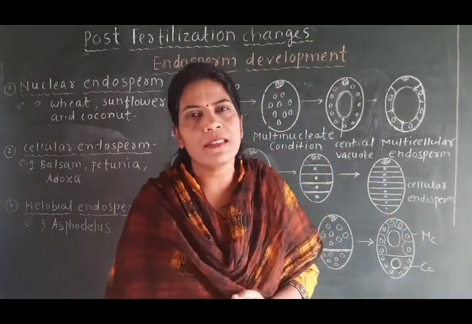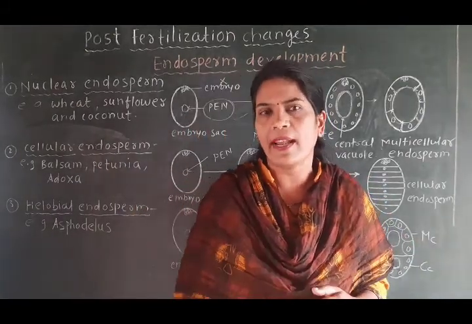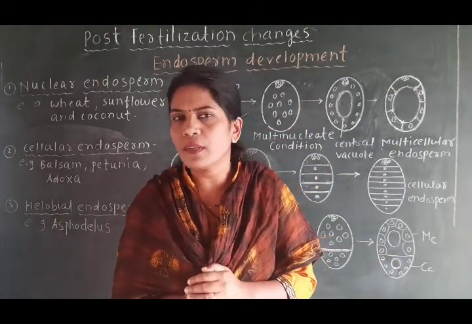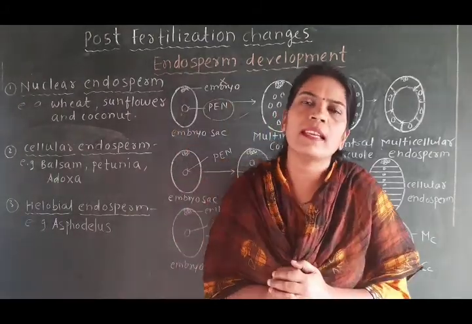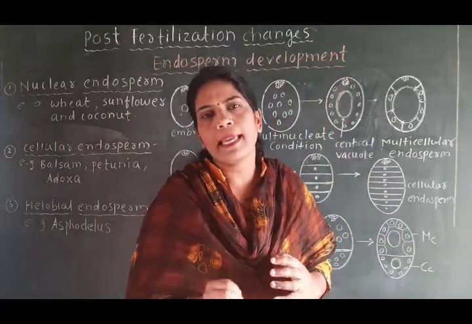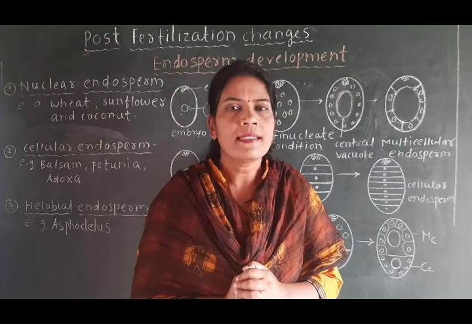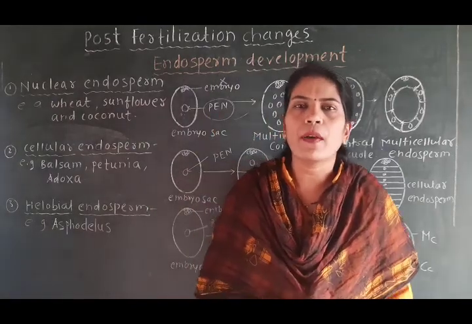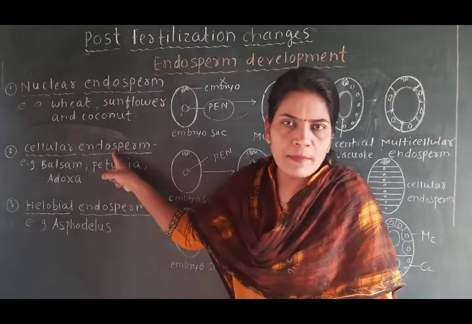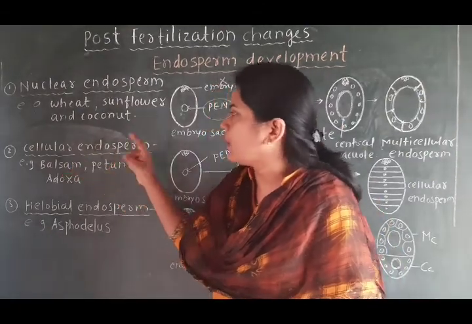Cellular endosperm means that any cell when divided. How does the cell divide? First there is a division of the nucleus of that cell, and later there is immediate division of the cytoplasm, which we call karyokinesis followed by cytokinesis. Such a type of development is found in this endosperm. That's why the name is given as cellular endosperm.